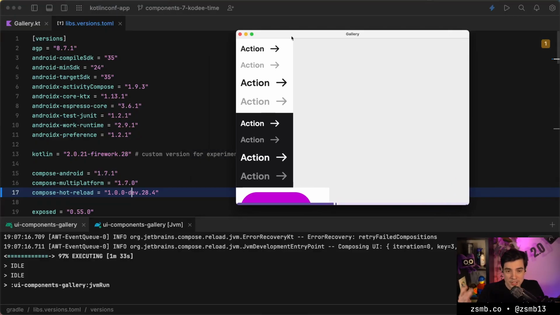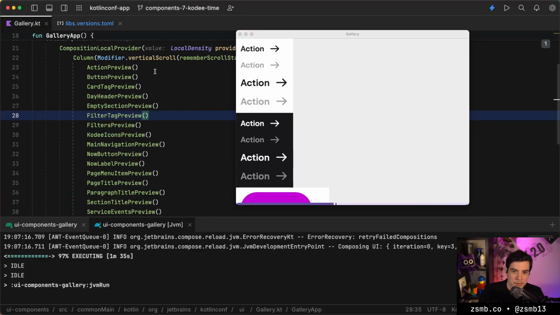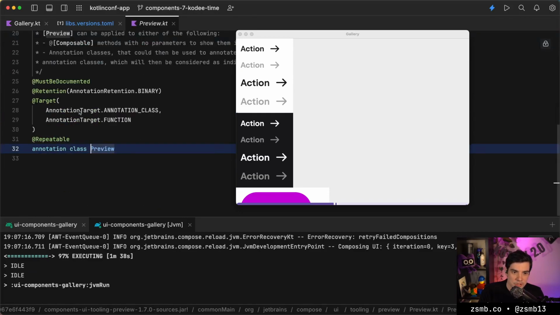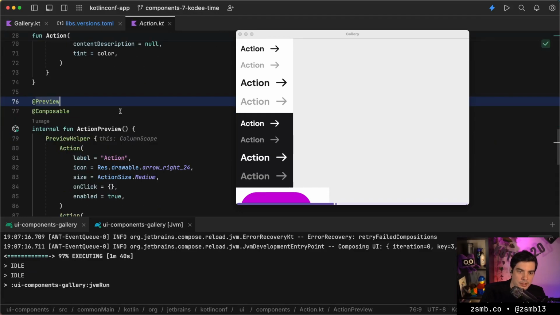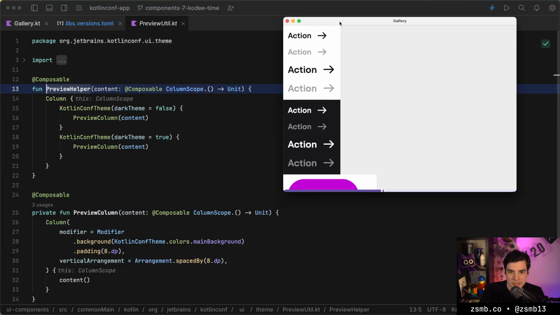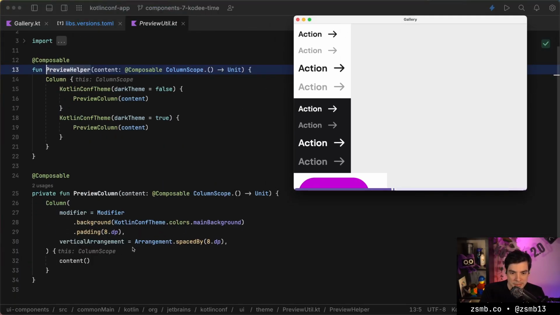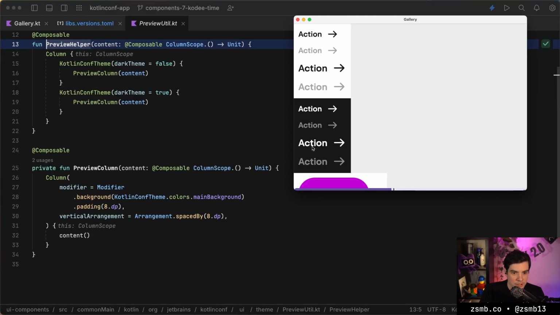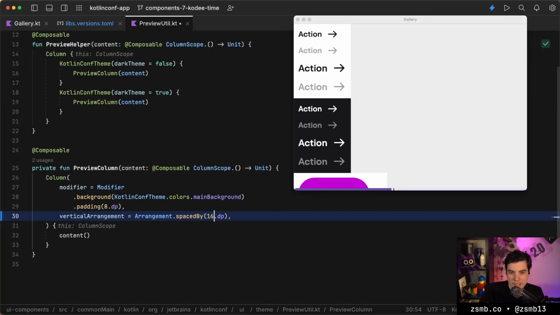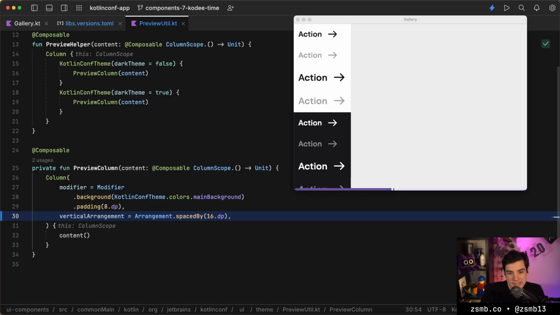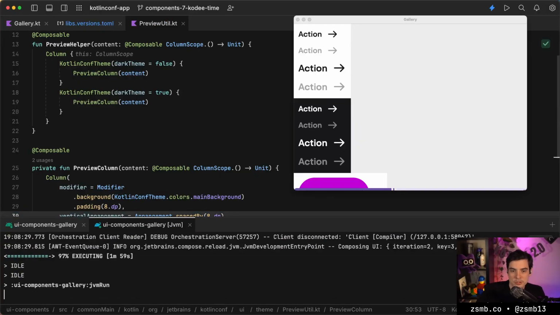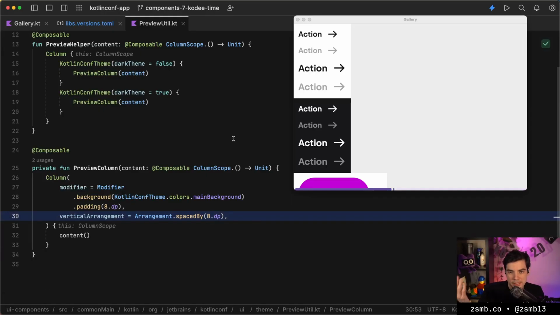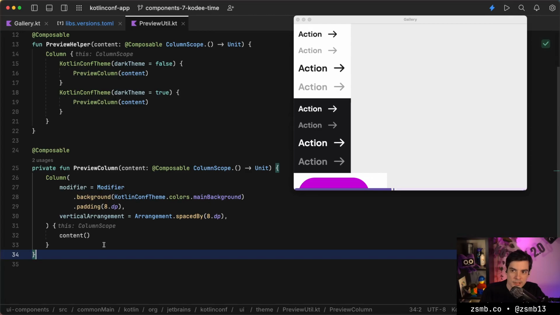So it will rather reset things just to make sure that there are no incorrectly cached values, which is a change that was made after the last stream, where we were doing something like changing an arranged by something, or sorry, a spaced by arrangement. So for example, on these columns, we have that here, and previously when we changed that, it wouldn't hot reload, but now hopefully that's actually detected, and as you can see, changing the value and saving it scrolls the output a bit, and then it hot reloads correctly. So that's something that's already fixed since a couple days ago.